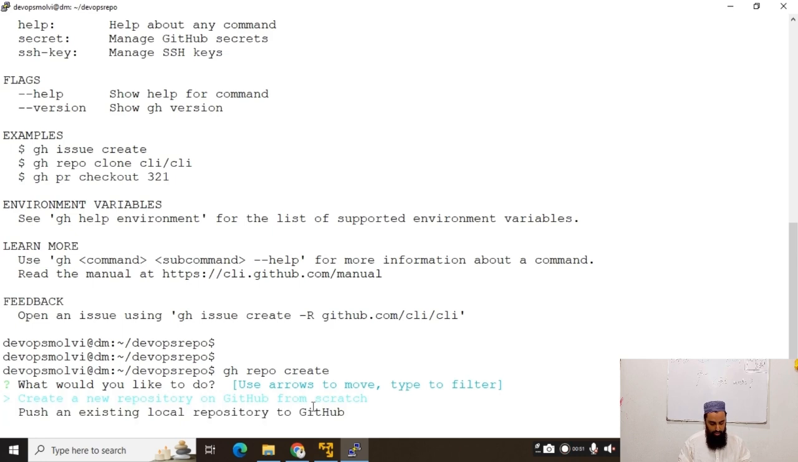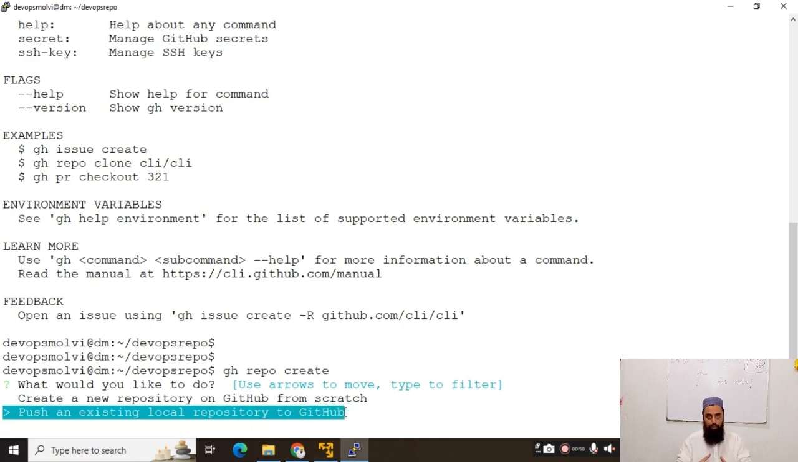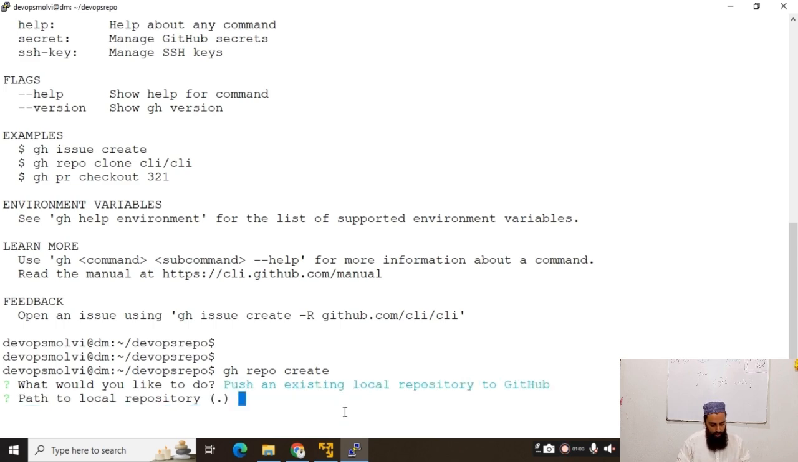So I will use this option, push an existing local repository to GitHub. I want to push this DevOps repo to GitHub. Now, what would you like to do? Push an existing local repository to GitHub, path to local repository.